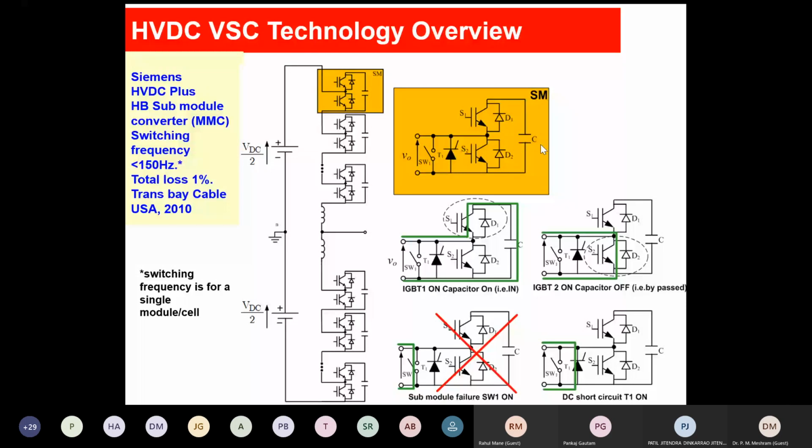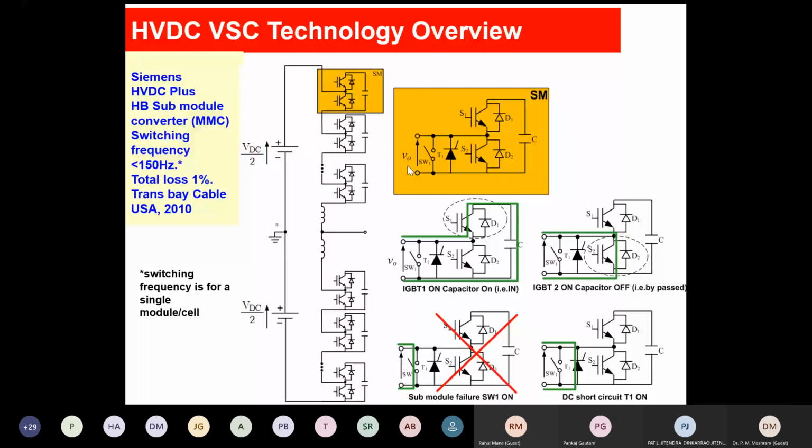When there is a DC short circuit on this, instead of current flowing through the diode, it will flow through the press packed thyristors. So they have provided the protection for their submodule for two cases.